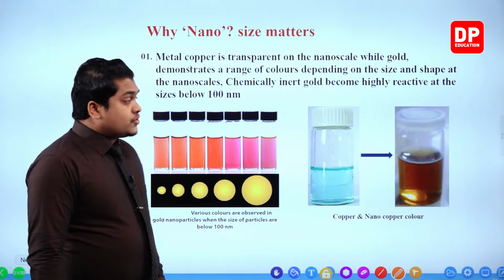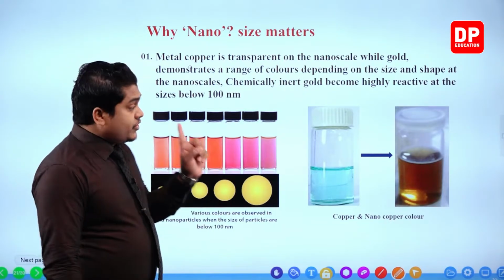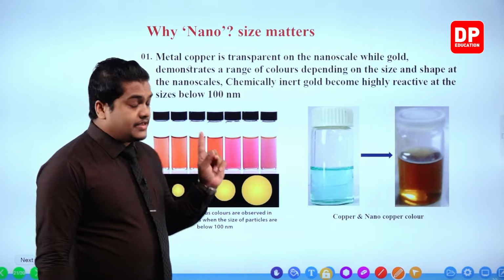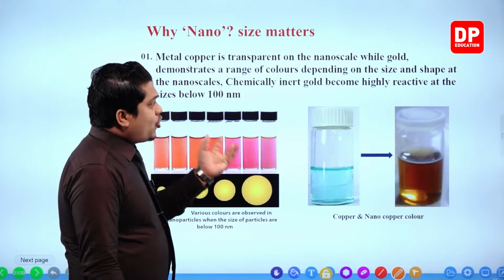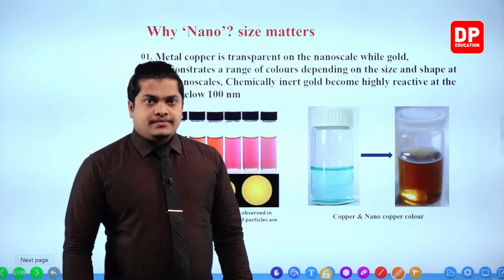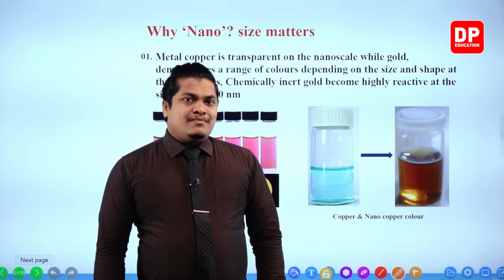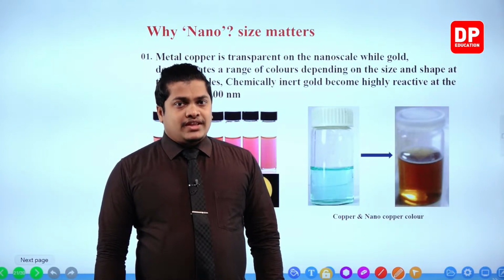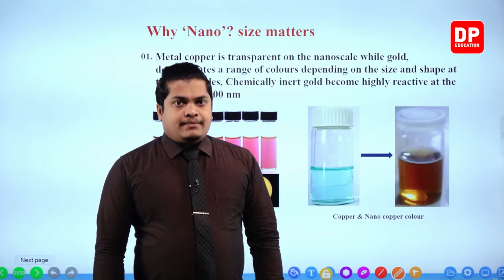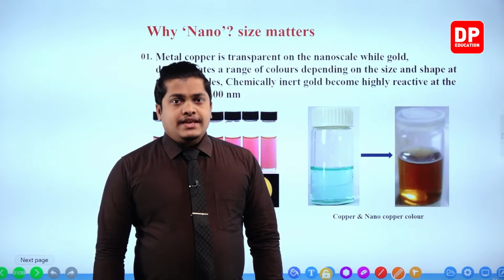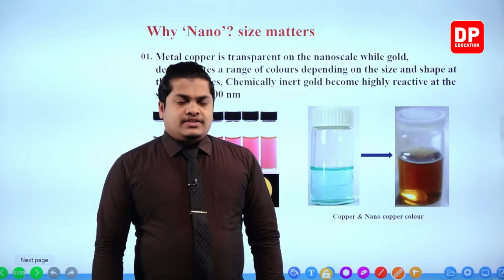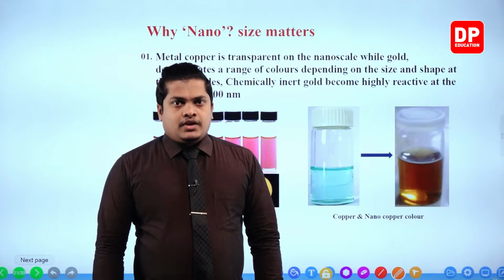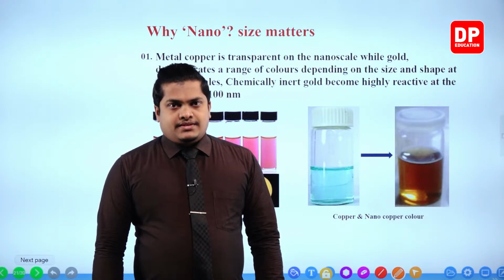Not only that, my dear children, when you go for the chemical reactivity, chemically inert gold, what do you mean by inert? Inert means, my dear children, when you take a certain substance, if it is not that much reactive, then that particular substance is referred to as an inert substance. For example, gold. Gold is an inert substance. Why am I saying that?